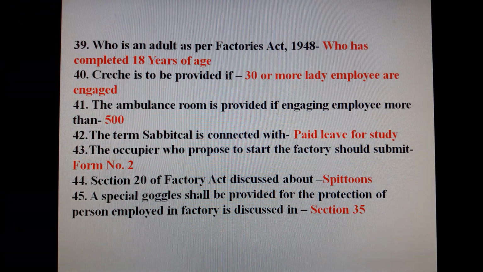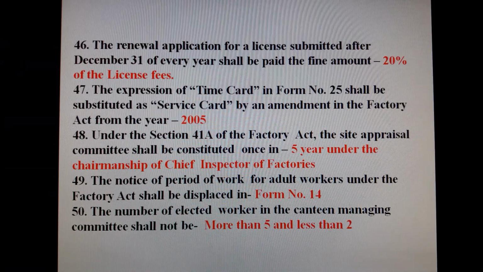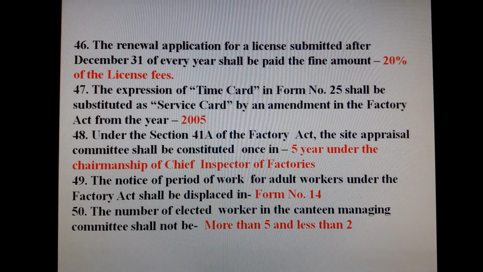Question number 45. A special goggles shall be provided for the protection of person employed in factory is discussed in section 35. Question number 46. The renewal application for a license submitted after December 31st of every year shall be paid the fine amount 20% of the license fees. The expression of time card in form number 25 shall be substituted as service card by an amendment in the Factory Act from the year 2005.